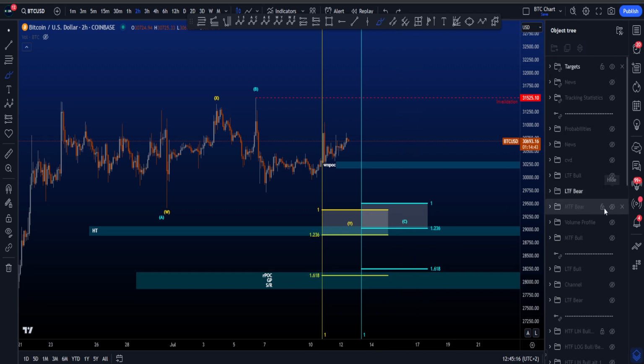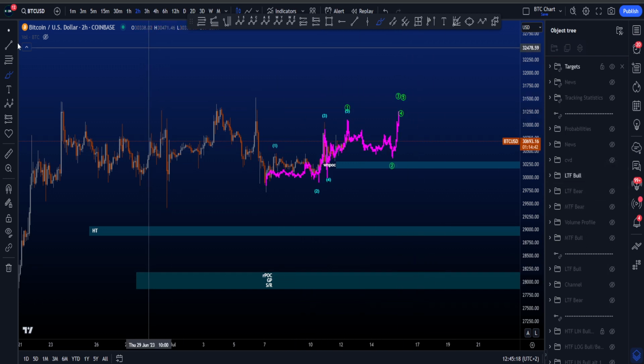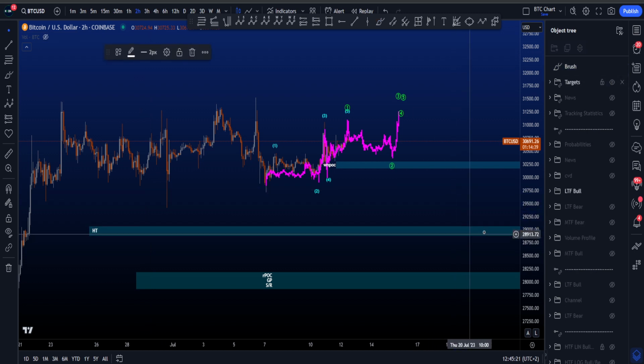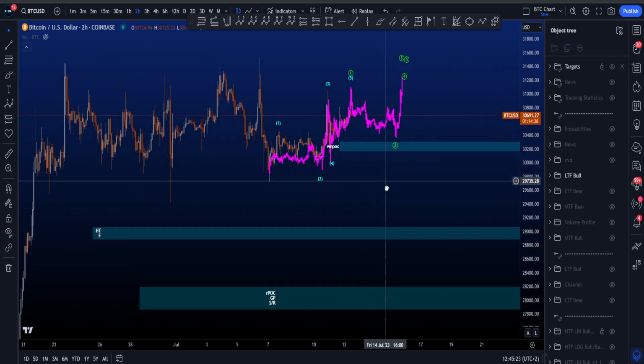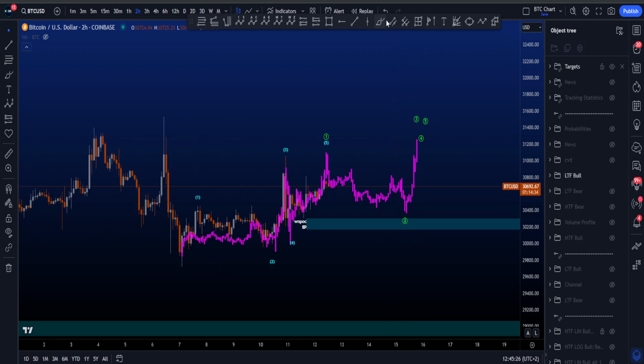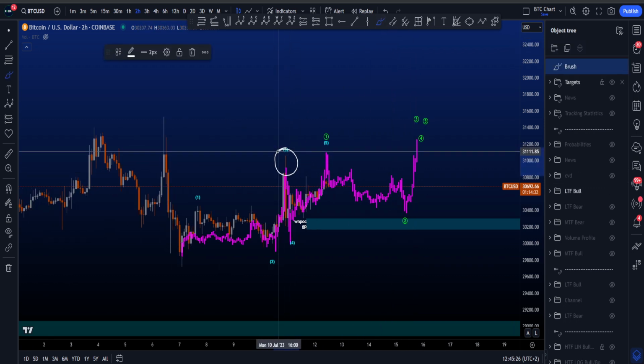In the bullish scenario, I like to look at this bars pattern. And what is important in the bullish scenario is that price is going to take this high over here at 31k.